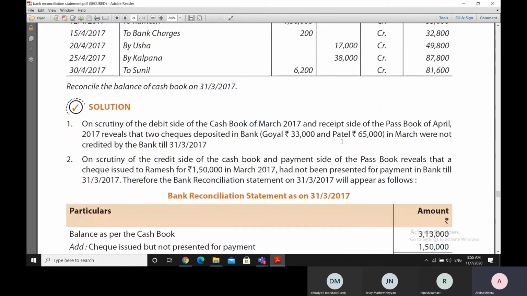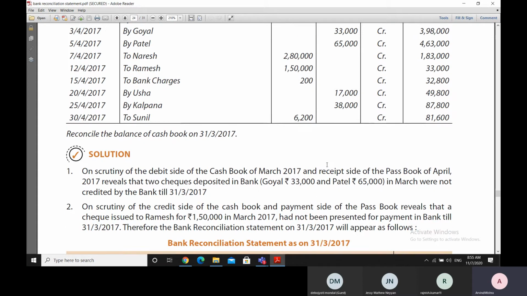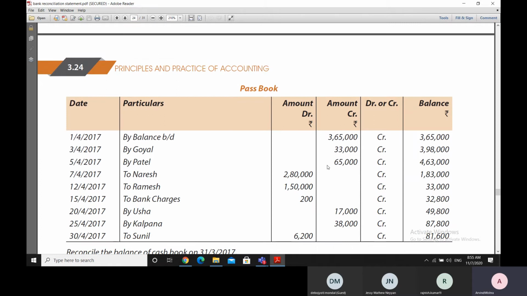So we found two entries here by scrutinizing the debit side of the cash book and comparing it with the receipt side of the passbook of April. Then we scrutinize the credit side of the cash book and compare it with the payment side of the passbook. And while comparing, we find that a check which was issued to Ramesh for 1,50,000 rupees in March had not been presented by Ramesh for payment in the bank till 31/3. Therefore, the bank reconciliation statement of 31/3 will be different, as follows. But let us see this 1,50,000 entry.